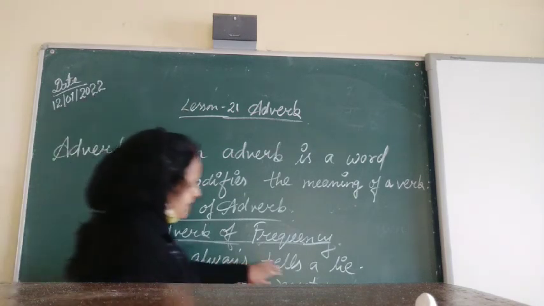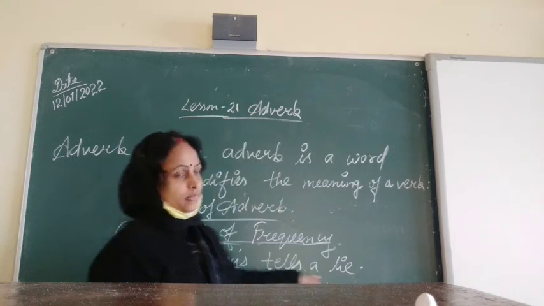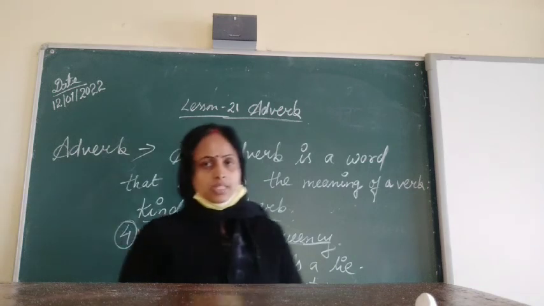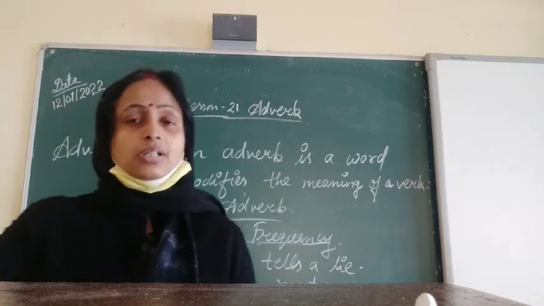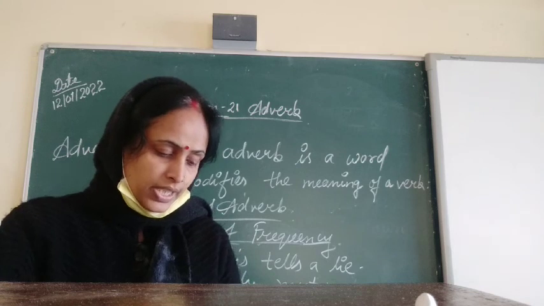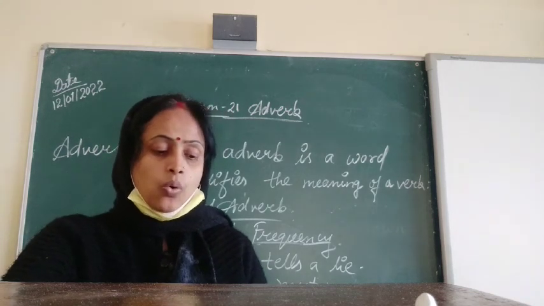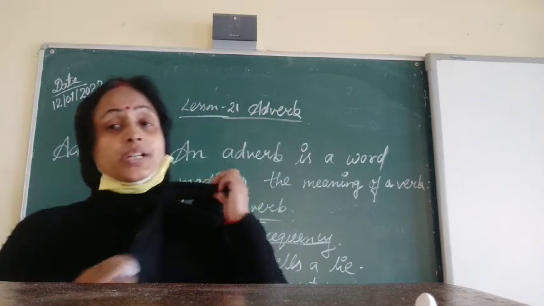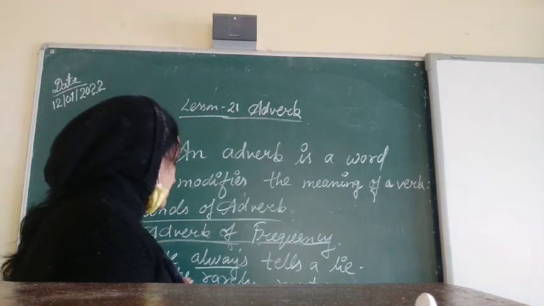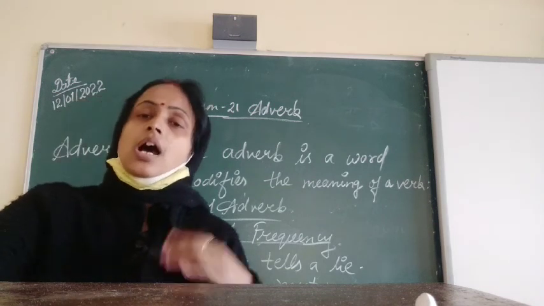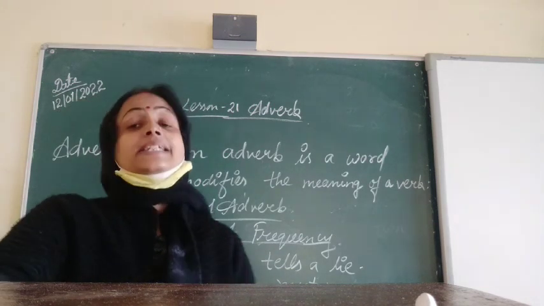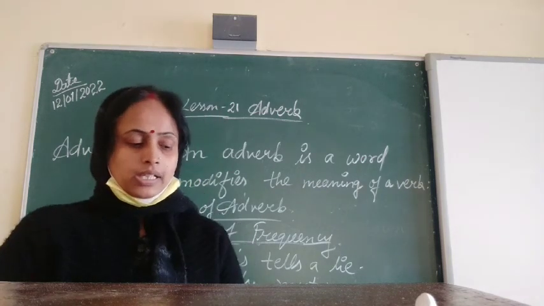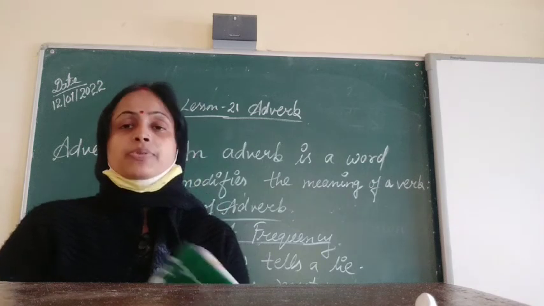Suppose he always tells a lie. Always. Okay. This is the adverb of frequency. She rarely meets me. Not regular. She rarely meets me. So it tells us how often something takes place. Sometimes not regular, sometimes irregular, sometimes regular. How often something takes place, it tells us. What? Adverb of frequency. Clear? I think this chapter is also over.